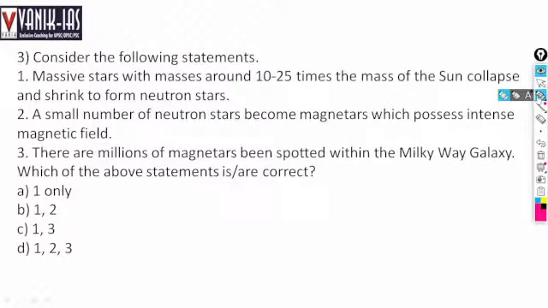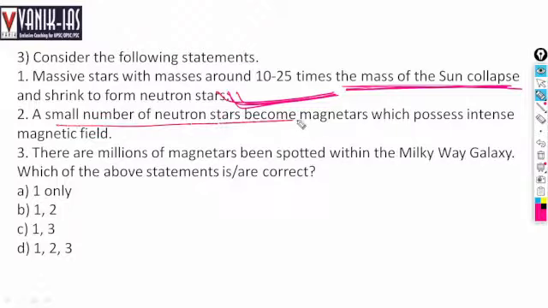Consider the following statements: massive stars with masses around 10 to 25 times the mass of the Sun collapse and shrink to form neutron stars. Yes. Remember, neutron stars are created when massive stars just collapse and shrink. Neutron stars are formed like this, right? A smaller number of neutron stars become magnetars, which possess an intense magnetic field.